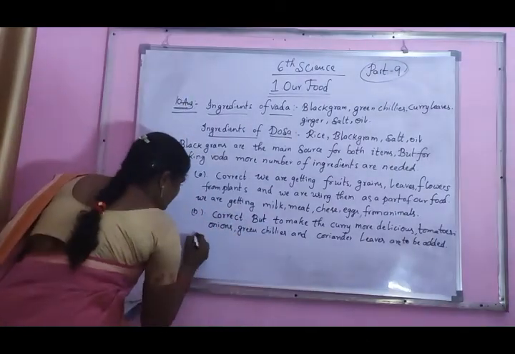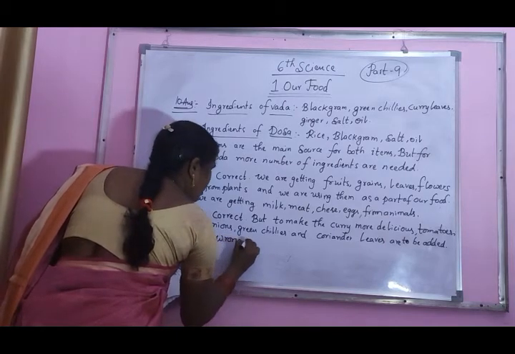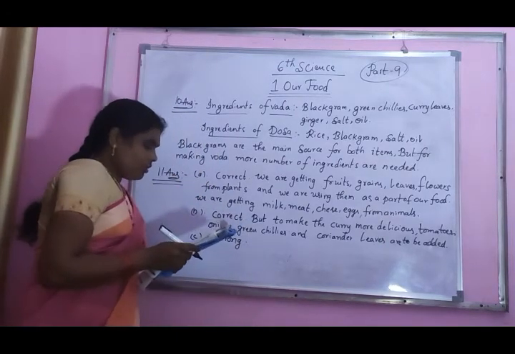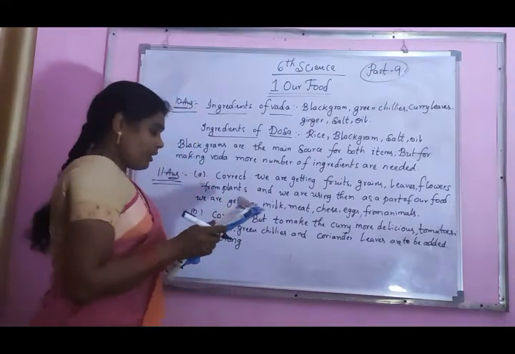Next one, C. Wrong. What is the wrong one? Plants are the source of honey. That is wrong. Why?